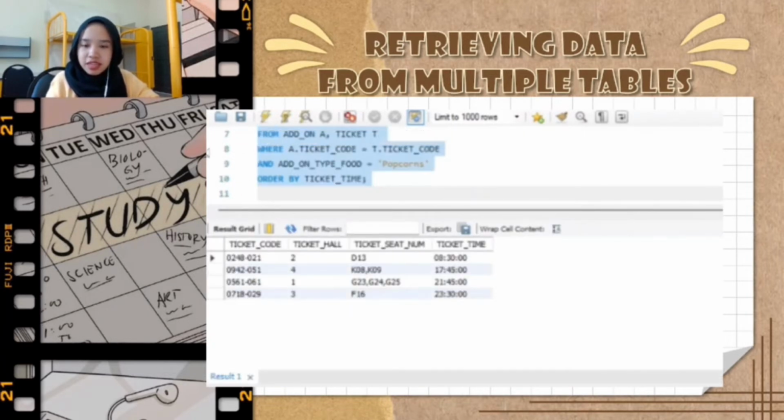As we can see, we have ticket code, ticket hall, ticket seat num, and ticket time only for customers who choose popcorns as their add-on food. And then we can see the ticket time is being sorted in ascending order.